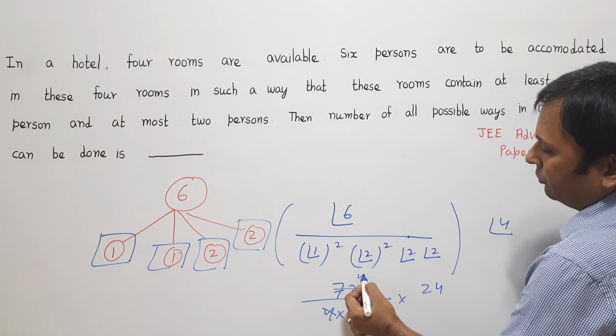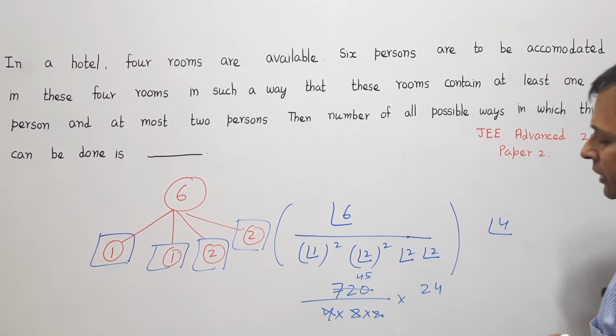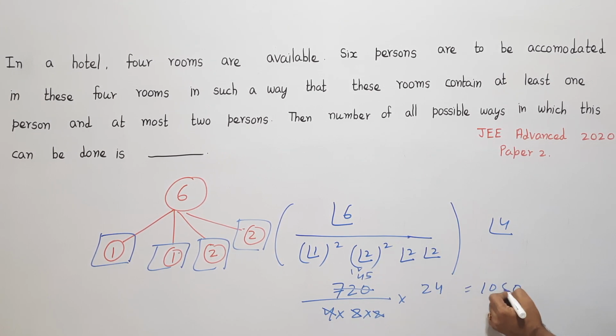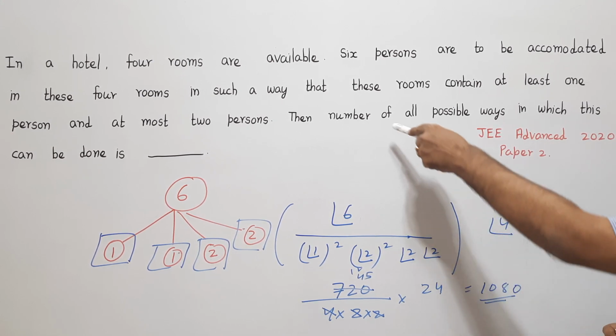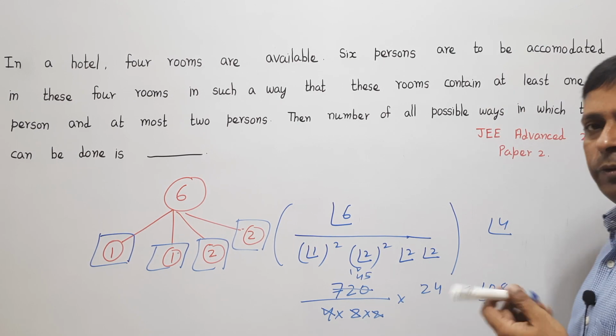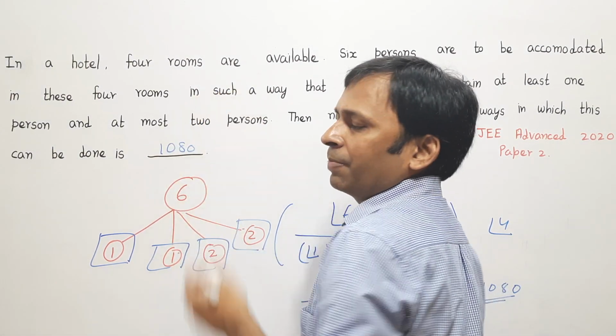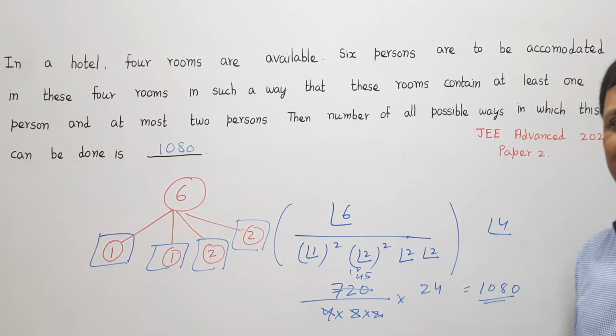So 16 into 4 is 64 and 16 into 5 is 80. So it is 45 multiplied by 24. 24 into 5 is 120 and 96 plus 12 is 108. So what we get is 1080. What he is asking is the number of possible ways it can be done. The answer should be equal to 1080. So quickly we can do this question.